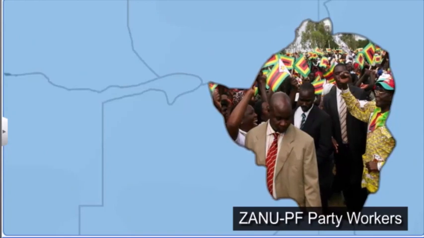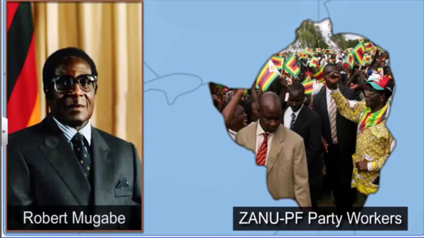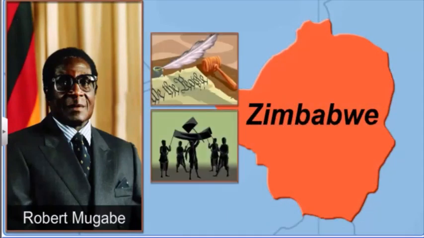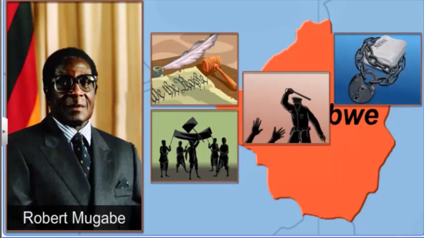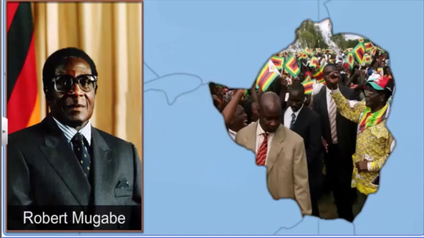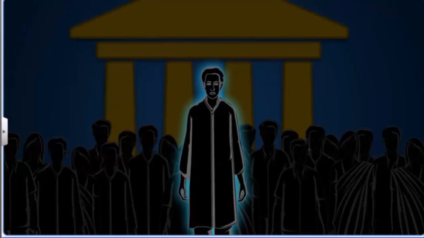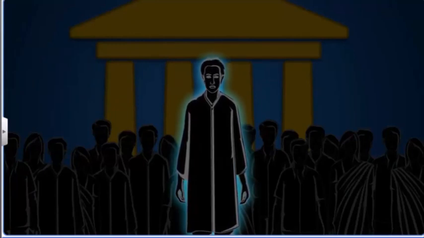The leader of the Patriotic Front is Robert Mugabe, who changed the constitution, banned protests, harassed the opposition, controlled the media, and influenced the judiciary. Thus, though elections were held regularly, they were always won by the Patriotic Front. Clearly, popular approval of the rulers is necessary in a democracy, but it is not enough to categorize a country as a democracy.